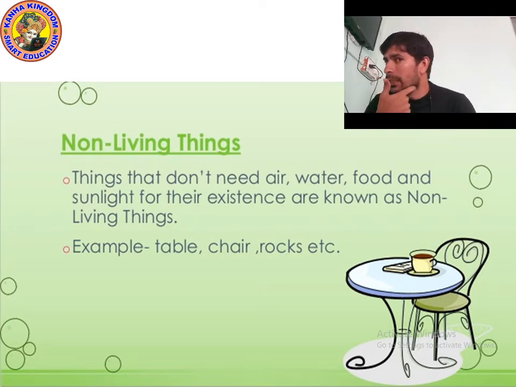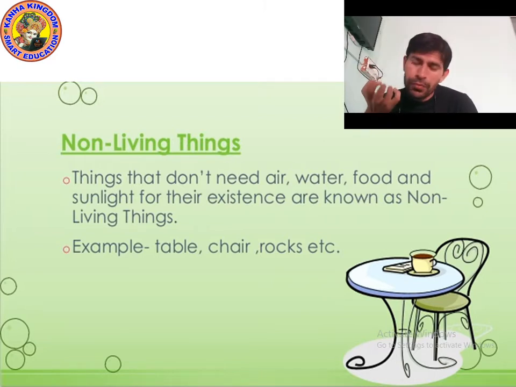Now look at the picture, kids. What do you see in the picture? Can you see the table? Can you see the cup? Can you see the chair? Can you see the newspaper? Can you see a small plate in which the cup has been put? Can you see the tea? So what are these things?